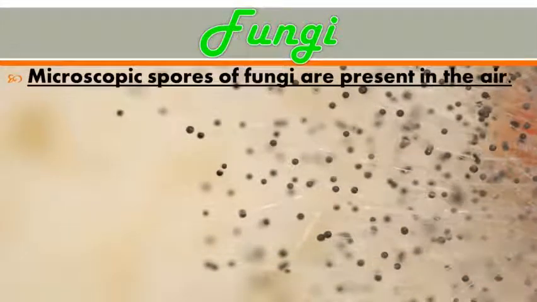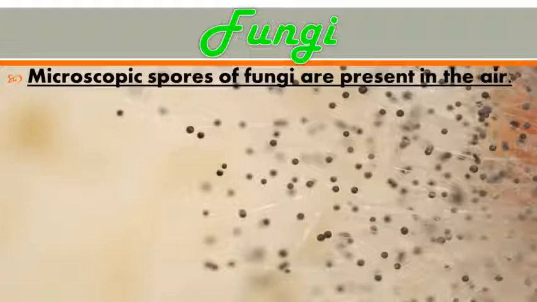Microscopic spores of fungi are present in the air. Microscopic means these are very minute spores. Spores are seed-like cells that help the fungi to reproduce or to grow.